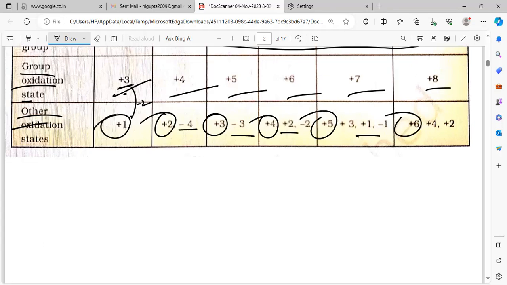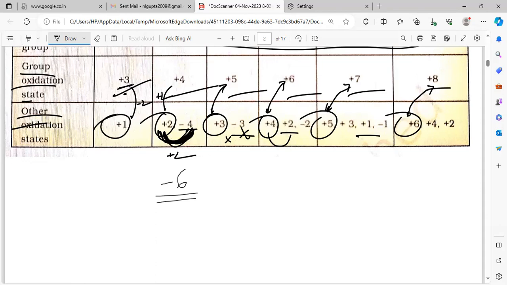If you see this one, how much difference? +2. This one different, +2. Okay. This is an exception. This one's difference is 6. Somewhere there is an exception. Where the 6? Acha, this one. Only the first oxidation state is considered for this one, like the major one. This one, first oxidation state, because two are stable, either higher or lower.